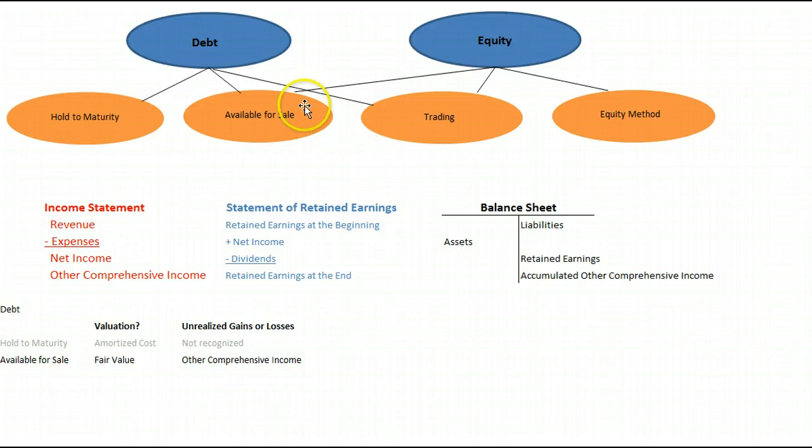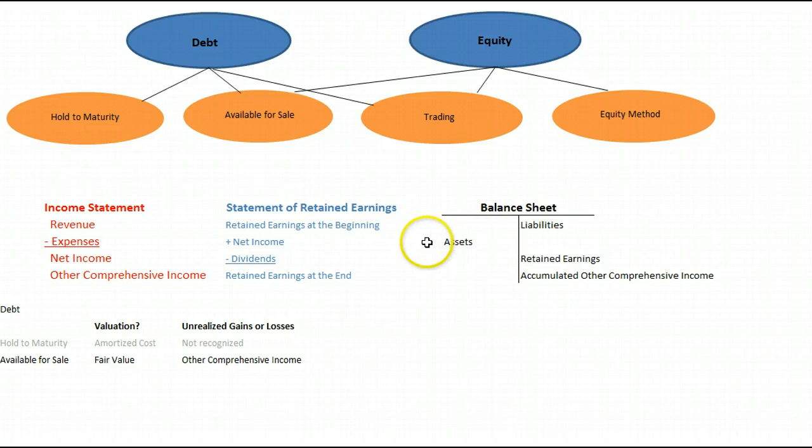Next, let's talk about available for sale debt. We bought the bonds. We're not actively managing any kind of bond portfolio, but if we need the cash, we'll sell the bonds. If the interest rates go down and the bond price goes up, we might sell it. We're going to put it on our books at what it costs us, and then we're going to write it up or down at the end of every period.